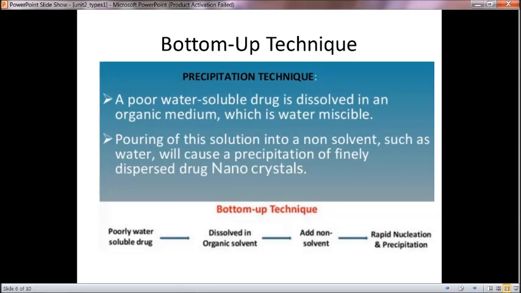A poorly water soluble drug is dissolved in a water-miscible organic medium. Pouring this solution into a non-solvent such as water will cause precipitation of finely dispersed drug nanocrystals. So the drug is dissolved in an organic solvent, going from molecule to crystal, and then the non-solvent is added to get rapid nucleation and precipitation.